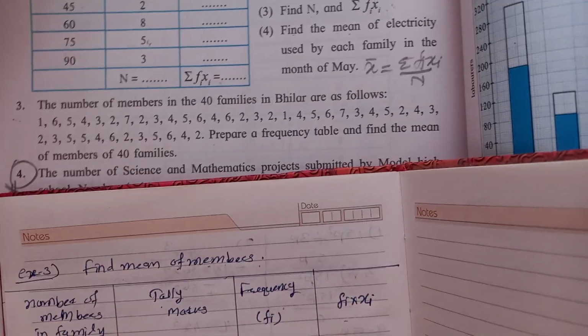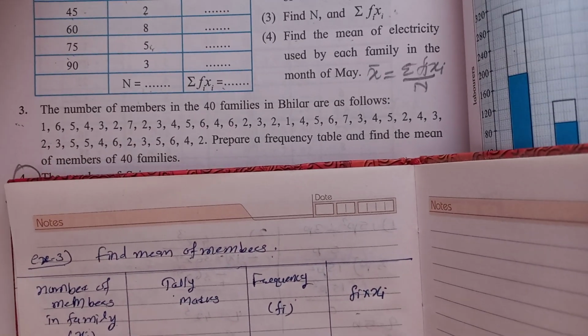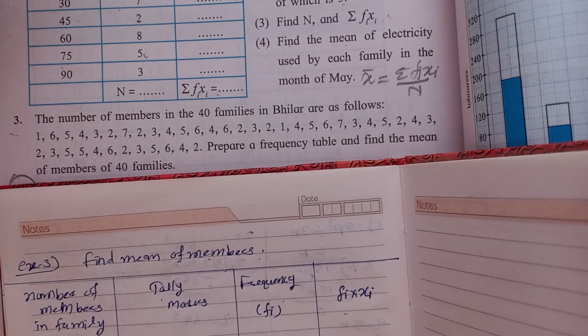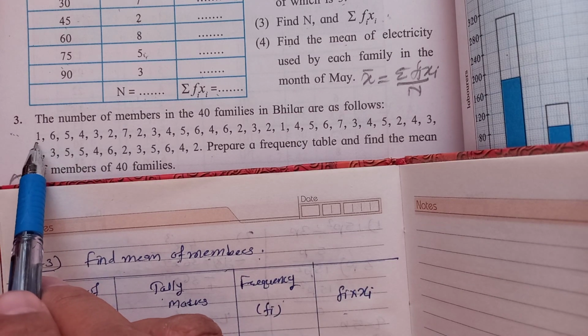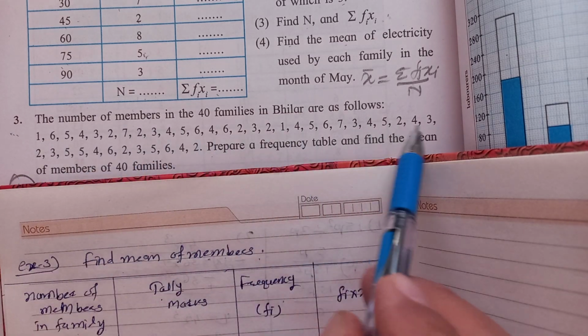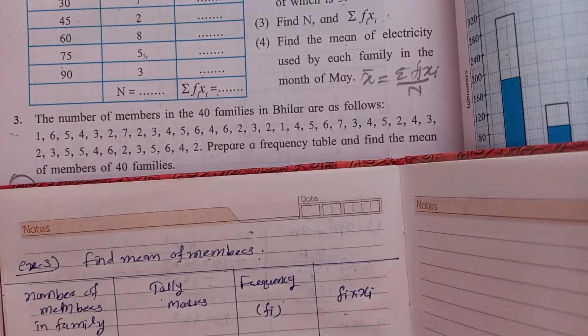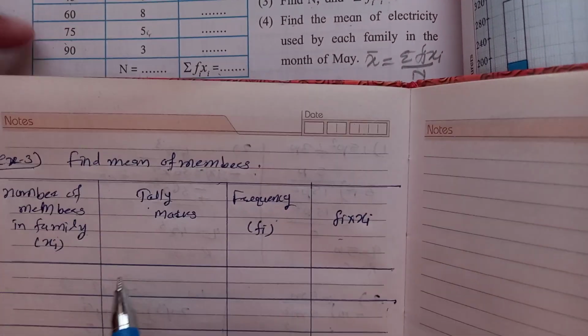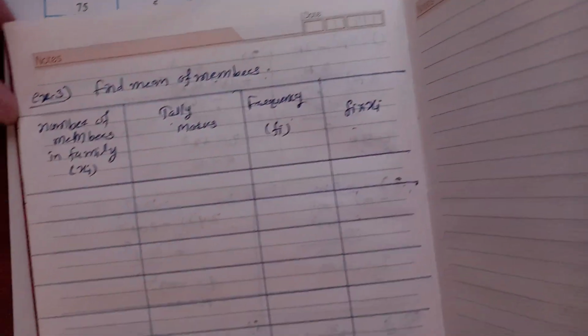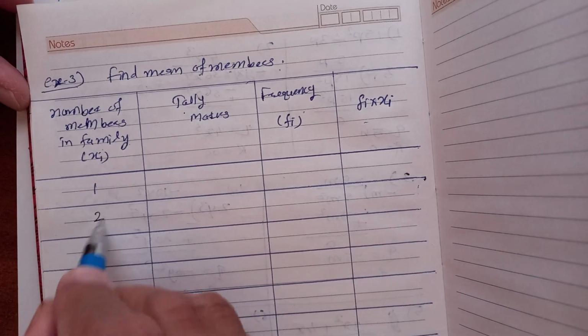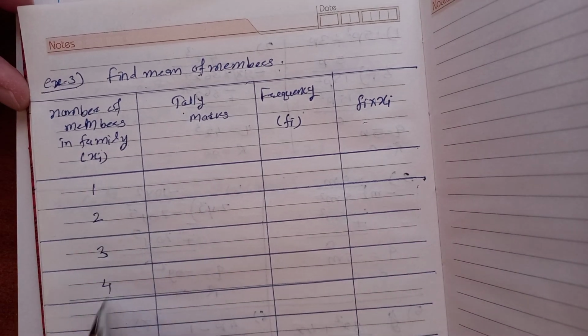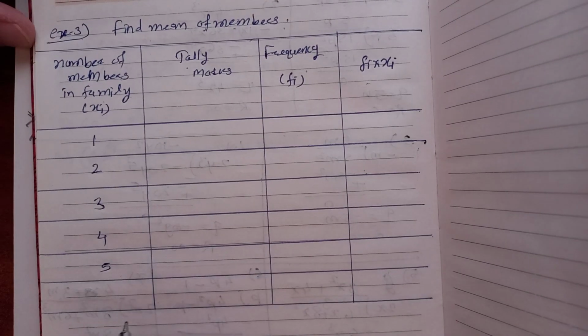See how to see the score and how to use the tally mark. See carefully. One example we'll see. So see there, how many members, starting from minimum 1 to maximum number, what is it here? 6. Okay. So in the first column you have to write family members: minimum 1, 2, 3, 4, 5 and 6.